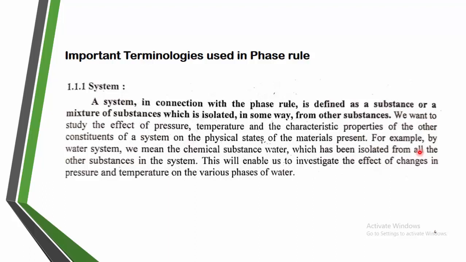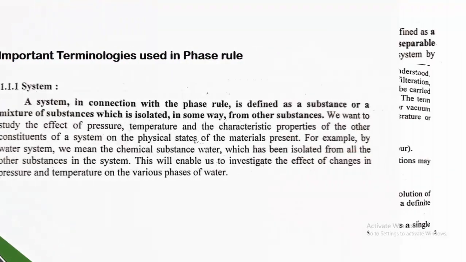For example, if a water system is there, water is converted into ice, and ice can be converted to water, and water can be converted to vapor, which are these three different states. Here water is known as a system, meaning water is going to be studied under this system.